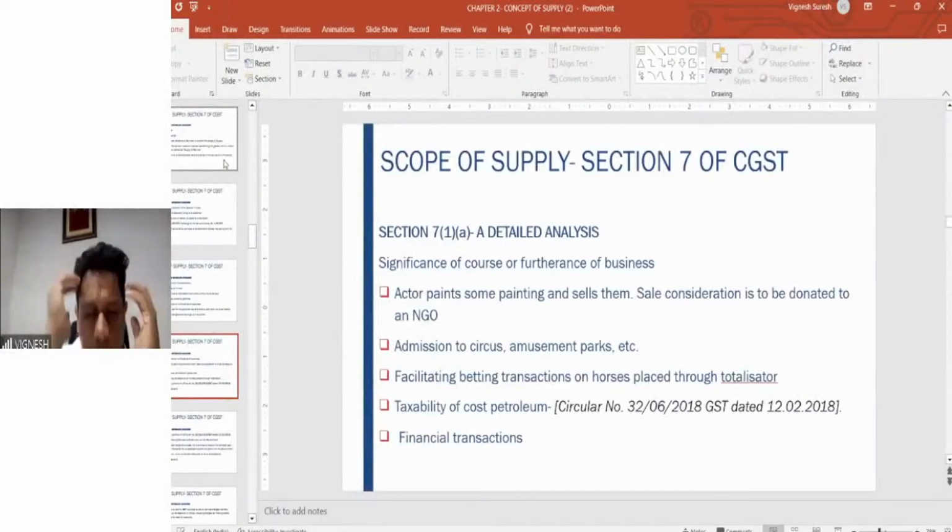Then we saw the concept of input tax credit, how the GST is collected in multiple stages. We have seen these aspects as well. And apart from this, we have also seen the order of utilization of credit. What are the types of GST, that is CGST, IGST, and SGST?